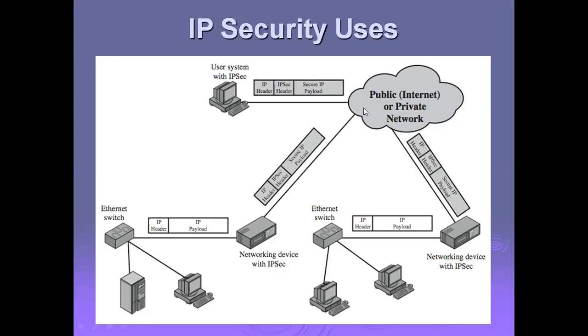Now here, we can use a public internet or a private network. With the help of this, the systems can exchange information at all levels, connecting multiple local area networks and wide area networks. At all these levels we are going to deploy the IP security header, then the secure IP payload. All these packet formats we are going to maintain. So this is the complete security standard for IP security.